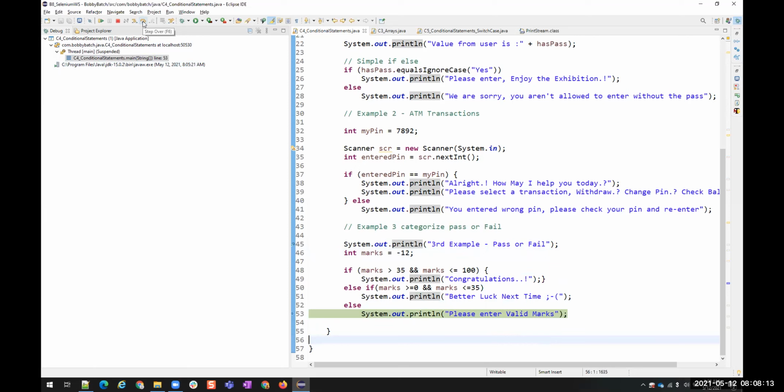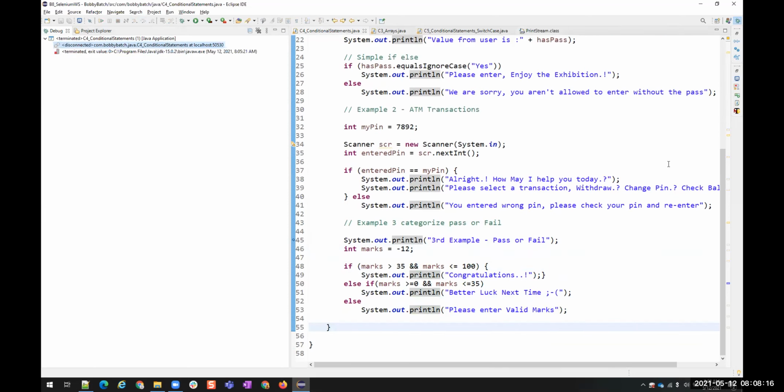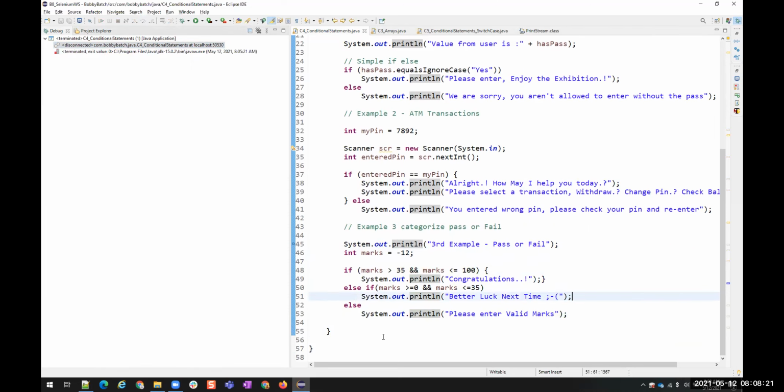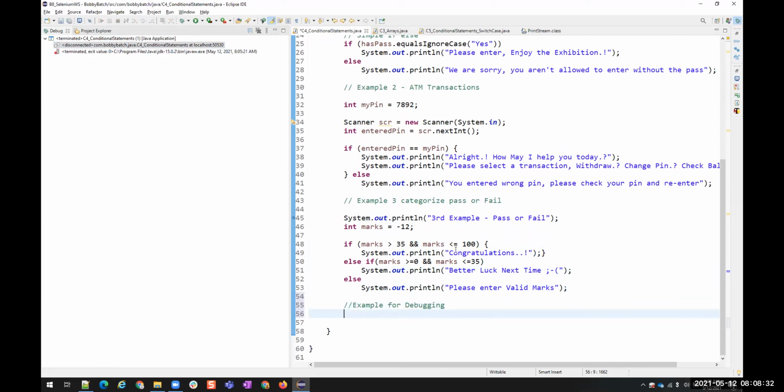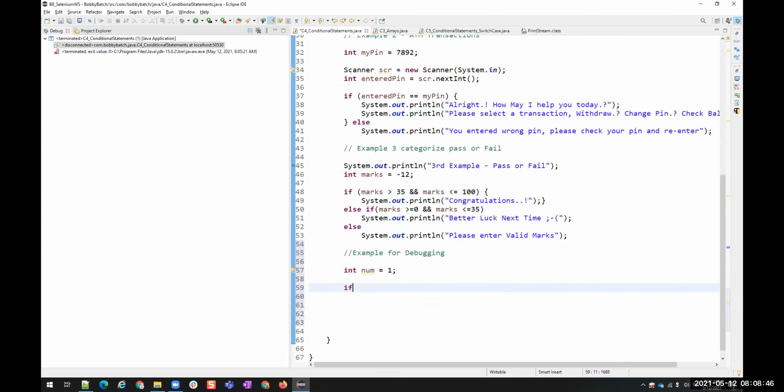Can you repeat again once, please? Sure. Let's complete this. Okay. Debug. Okay, I'll write another example here for debugging. Example for debugging again. Okay. If number is equals to 1.